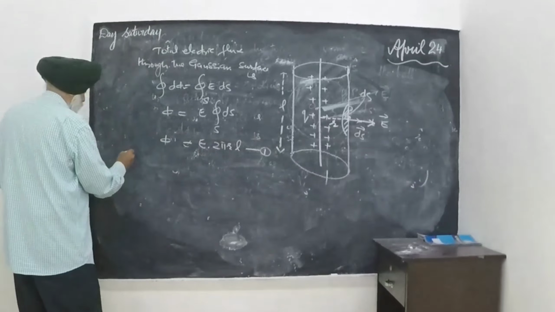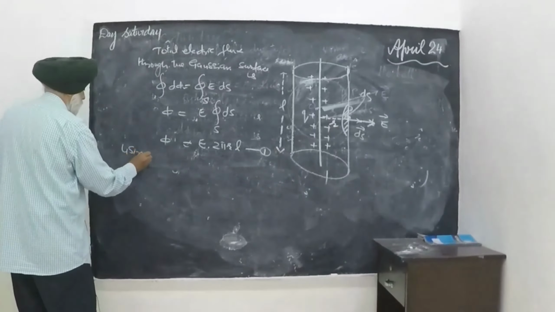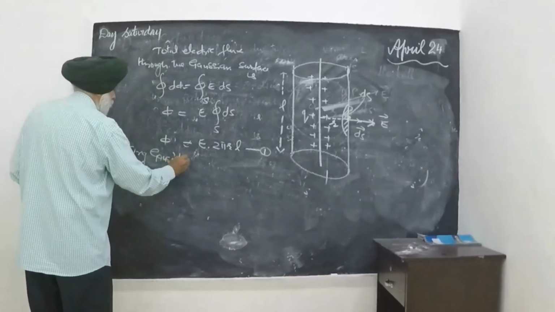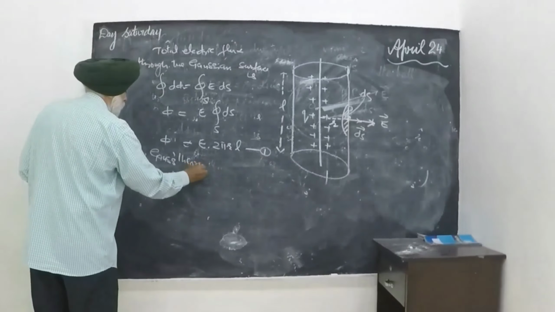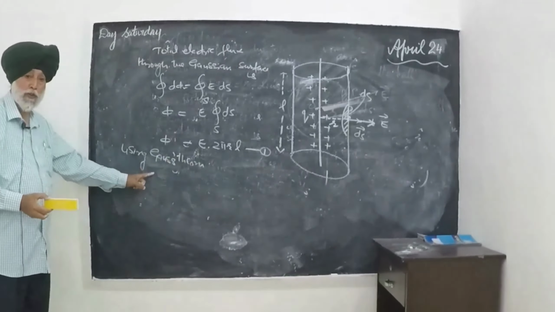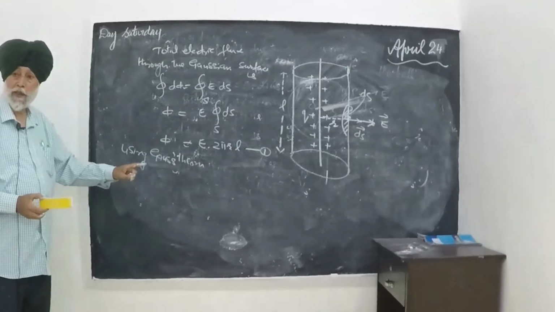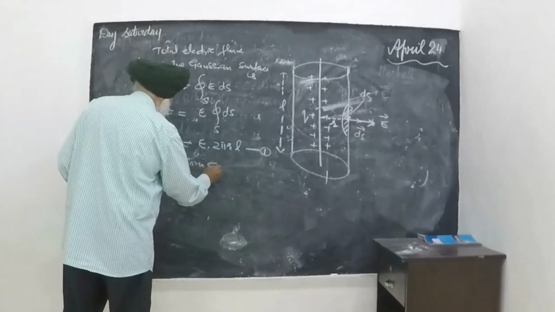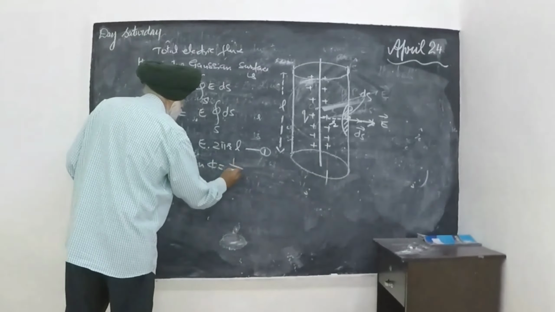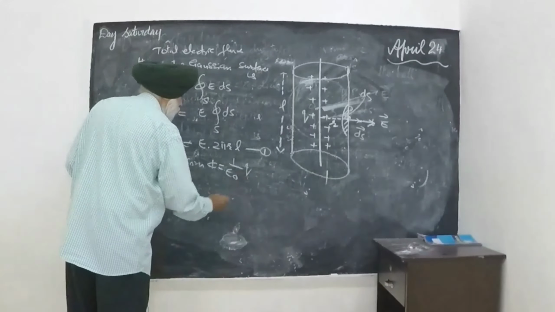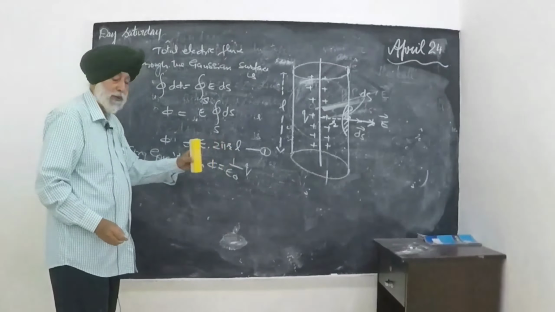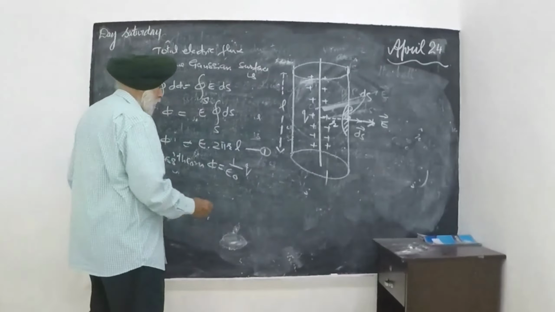Now using Gauss's theorem, you are doing the application of this theorem. How to find the value of E using this theorem? Gauss's theorem says the total electric flux through a closed surface enclosing a charge is equal to 1 over epsilon naught times the total charge enclosed. What is Q?